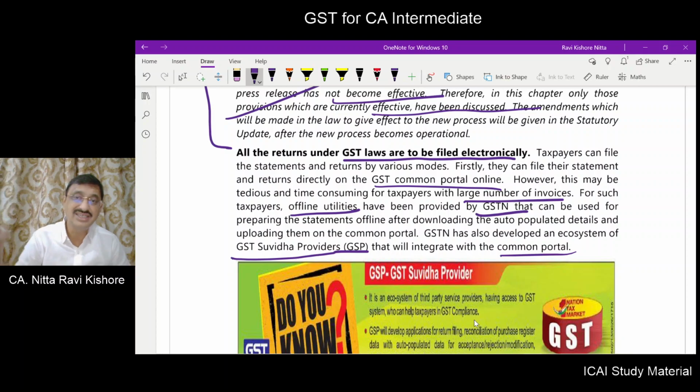The format of the return is different. So what Tally can do is set up a utility wherein Tally will be able to extract the data in the manner which the common portal accepts.